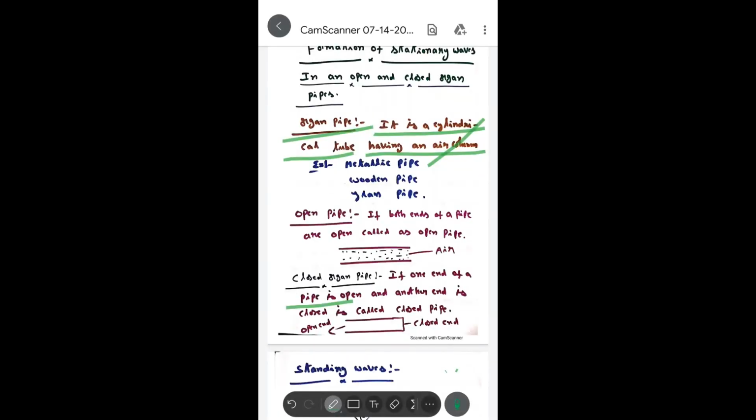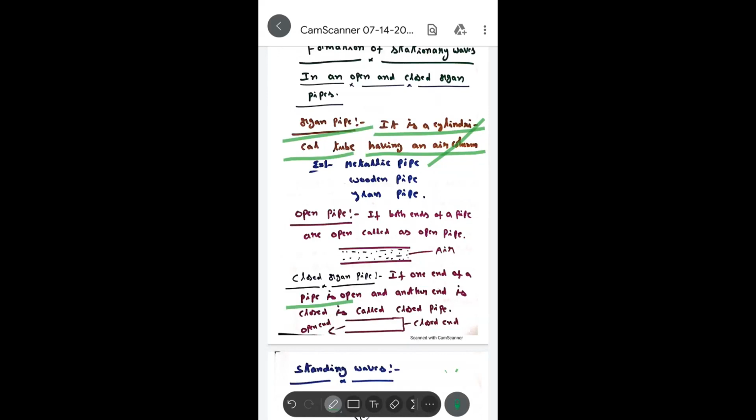So, closed organ pipe: if one end of the pipe is open and the other end is closed, it is called a closed pipe. Understand? For this also you get 1 mark. So you don't have to write that all sides are closed. If one end of the pipe is open and its other end is closed, it is called a closed organ pipe.